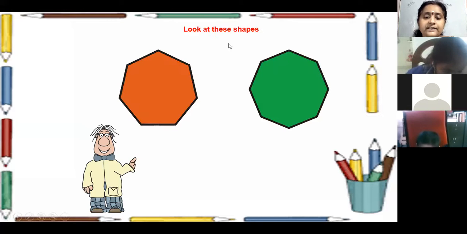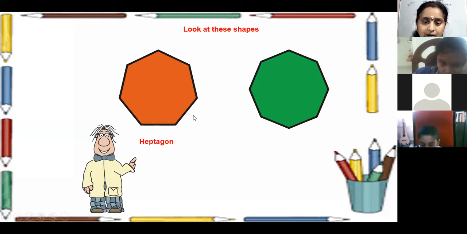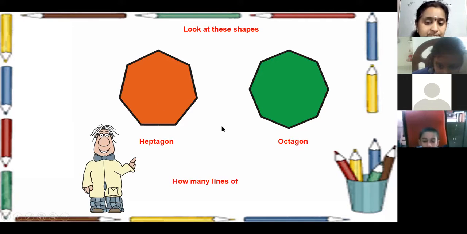So look at these shapes. How many sides does it have? The first one is 7, heptagon. Next is octagon, 8 sides. So how many lines of symmetry?